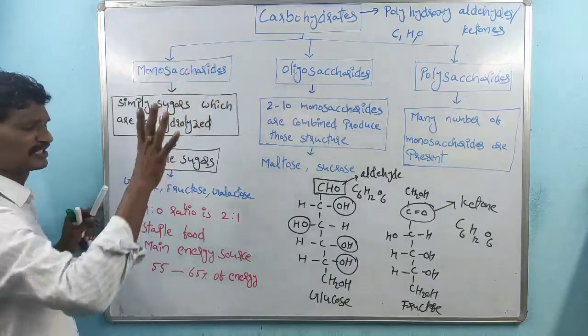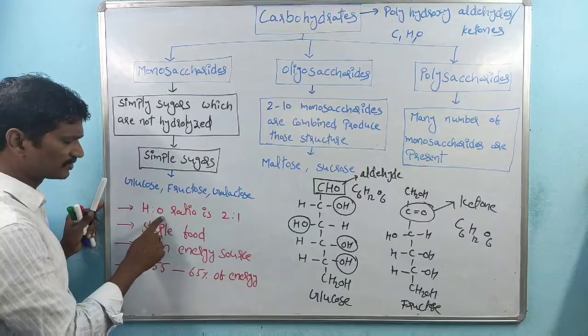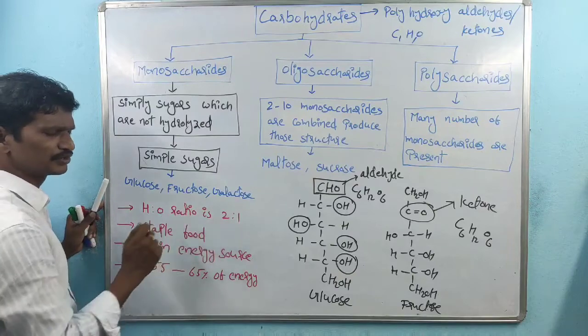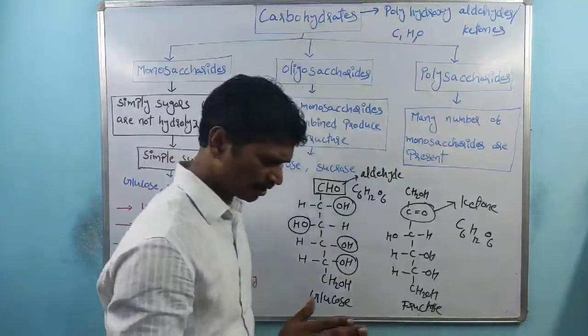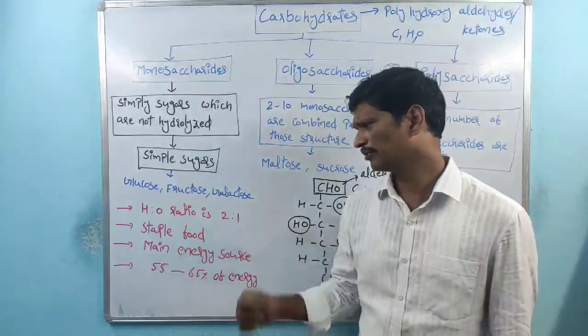Some characteristic features of carbohydrates: they always contain carbon, hydrogen, oxygen. The ratio between hydrogen and oxygen is always 2:1, two atoms of hydrogen to one atom of oxygen.